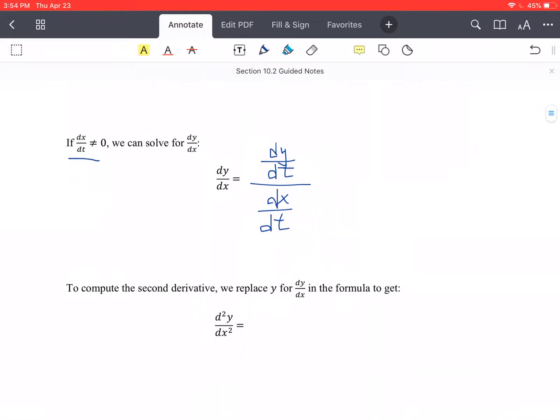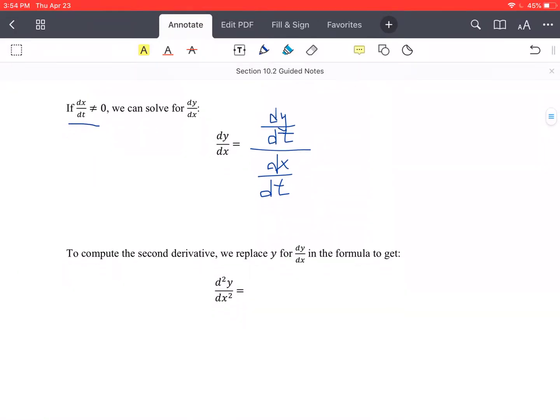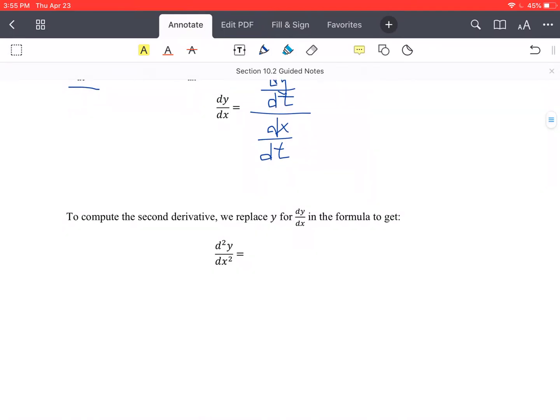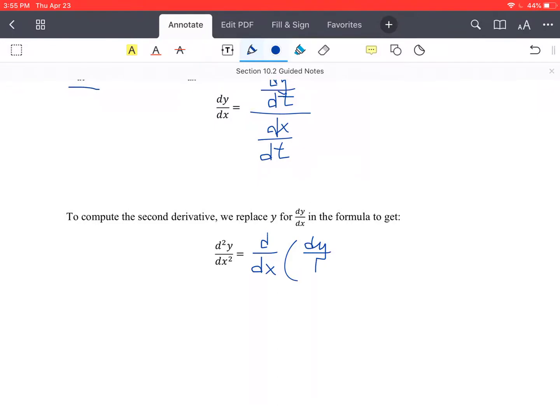So we can still define derivatives in terms of x and y, even if we're working with a parameter t. Now, if we want to compute the second derivative, all we really need to do here is replace y with dy/dx in the formula. So instead of taking the derivative of y, we're taking the derivative of dy/dx, and just use that in the formula instead. So we're going to get d/dt, the derivative of dy/dx, over dx/dt. That part doesn't change.